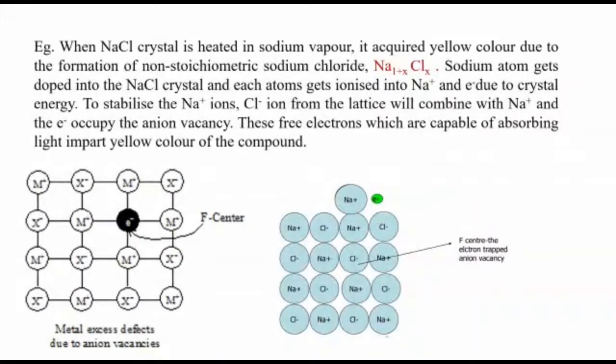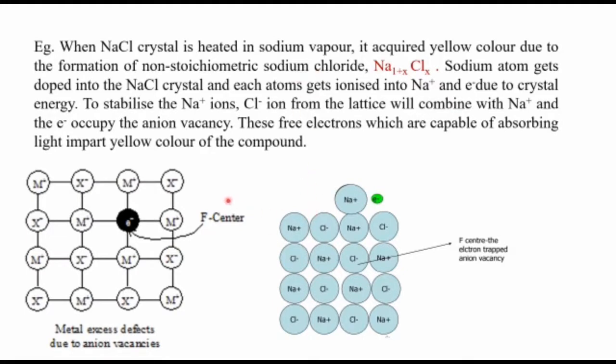An example of metal excess defect due to anion vacancy is a sodium chloride crystal when it is heated in sodium vapor. Here we take a perfect sodium chloride crystal, and sodium is heated to the vapor phase.